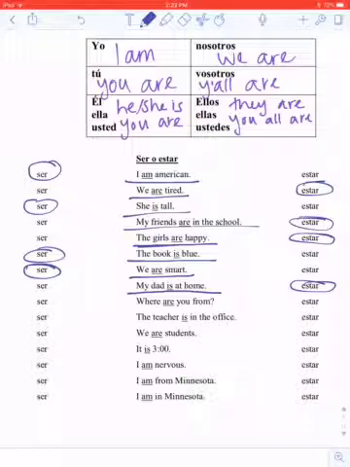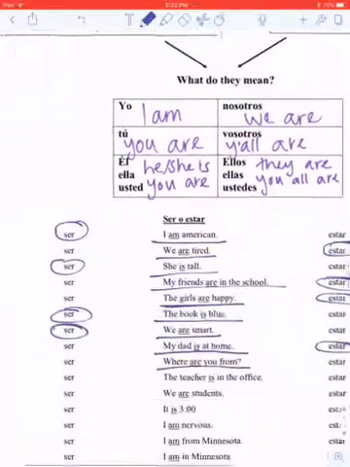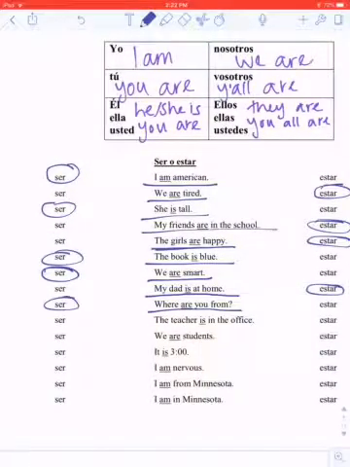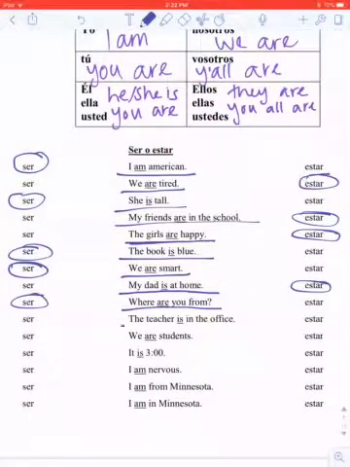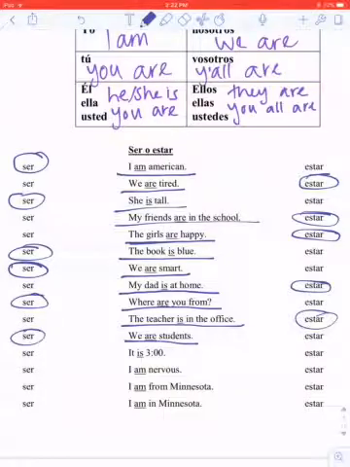My dad is at home. Location, estar. Where are you from? That is de donde eres. It's asking about somebody's origin, so that is ser. The teacher is in the office. Location, estar. We are students. This is like a profession. It's also not a feeling, and it's not a location. We are students is ser.